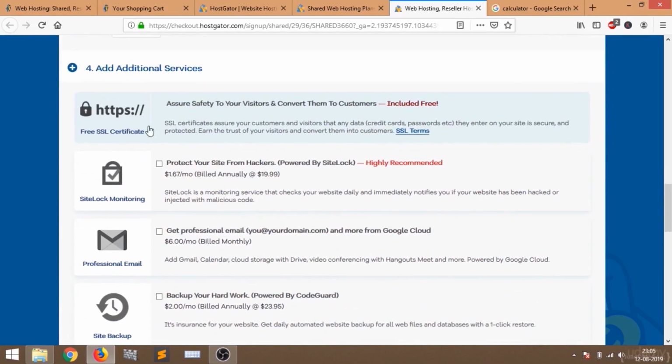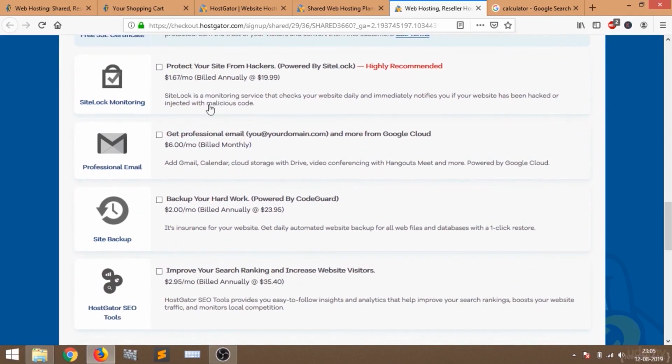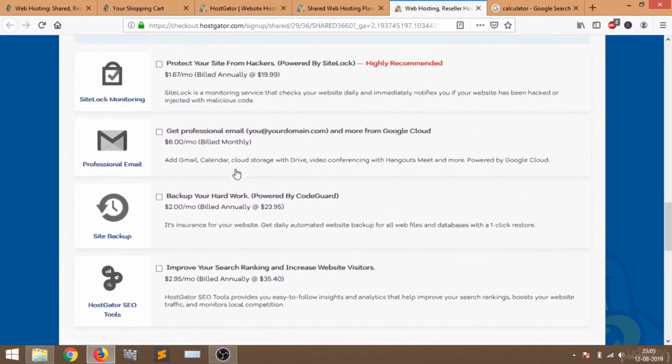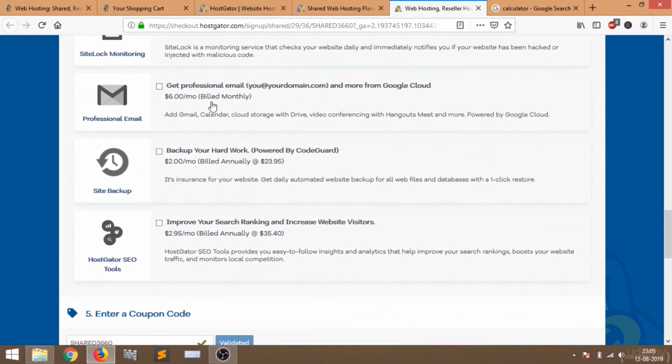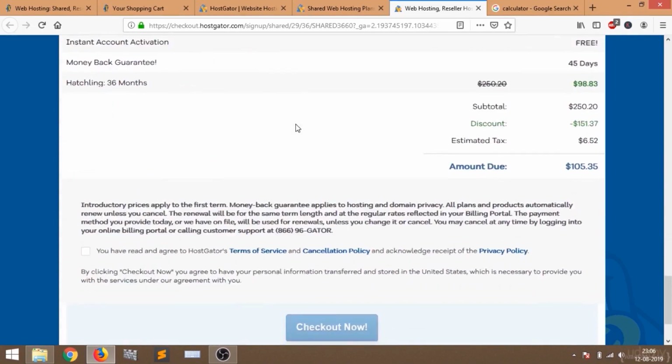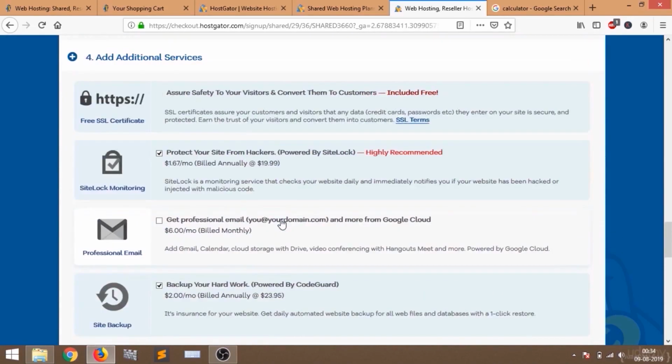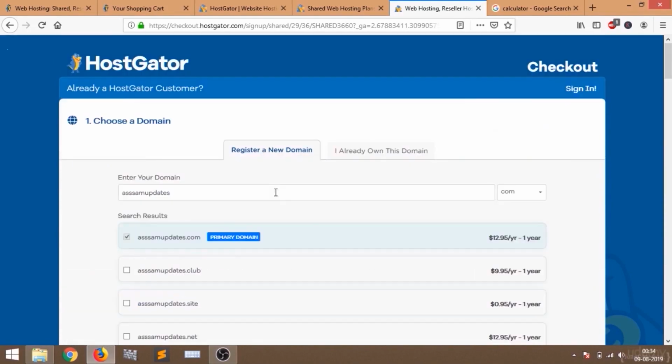We just need the SSL certificate. The SSL certificate is free, they are providing us the SSL certificate for free, so we do not want these additional services and the additional costs. Just do not forget to untick all the additional services, and now you can click checkout. It's an easy process, you can do it.